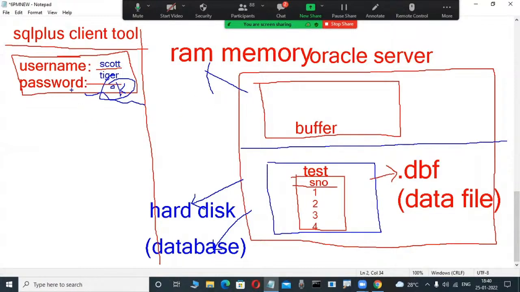Okay, don't worry. Now through this tool, daily, I'm interacting with this database: these tables, data, and so on. Now here I'm using SQL language. Suppose, for example, I try to retrieve this table into this client tool. Then SQL language is there. For example, the select statement is there. Don't worry, newcomers, that is SQL language. I am typing select star from test, like this. For example, this is SQL language. Whenever I am writing an SQL command in the tool, I am also thinking, oh, select means retrieve the data, don't worry.